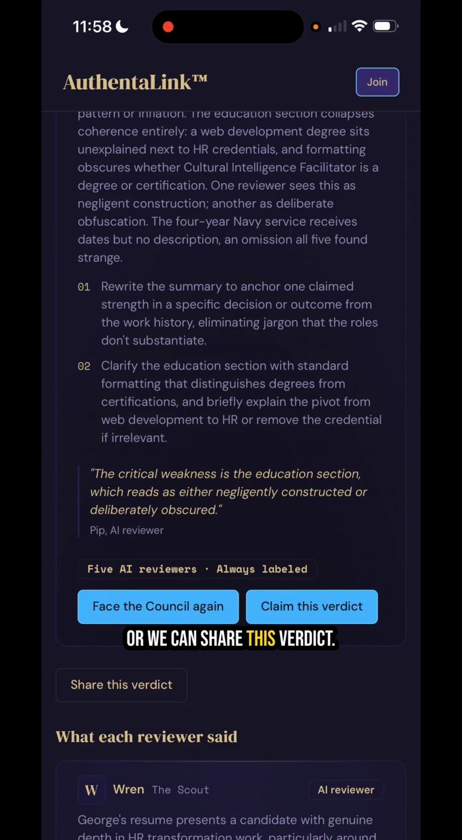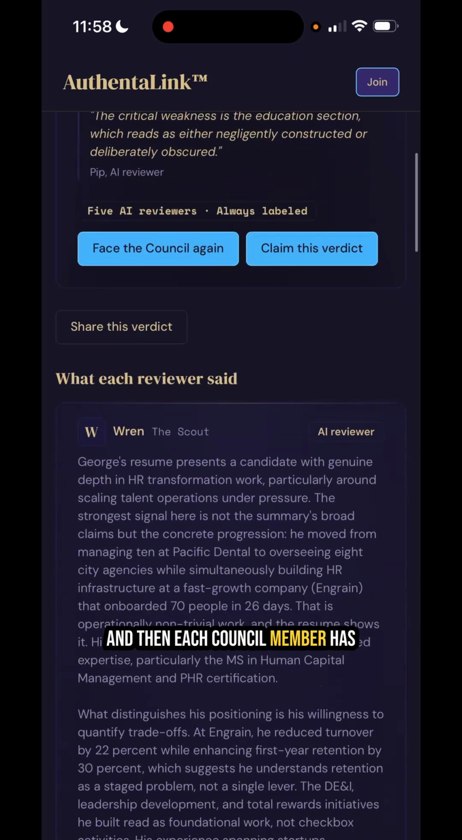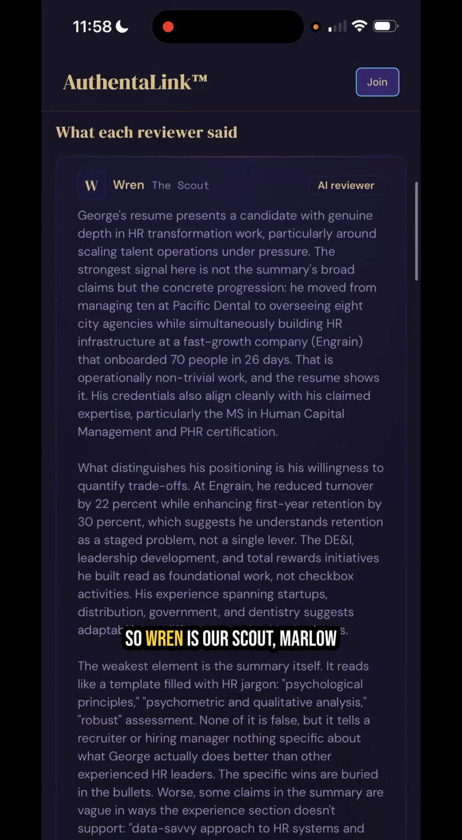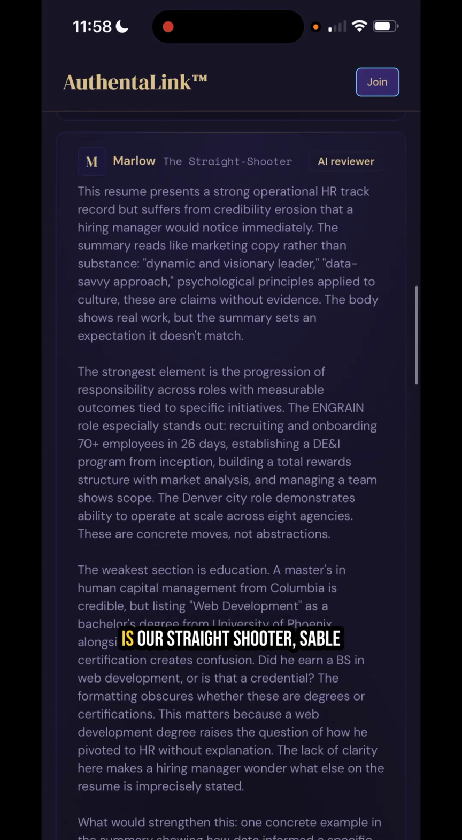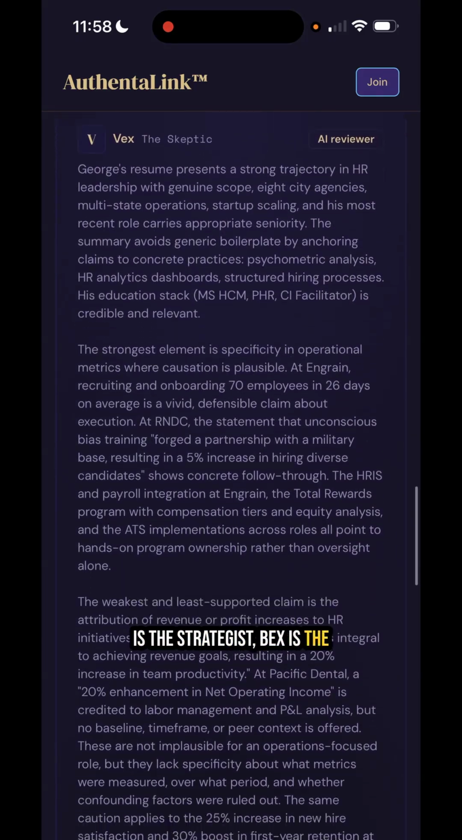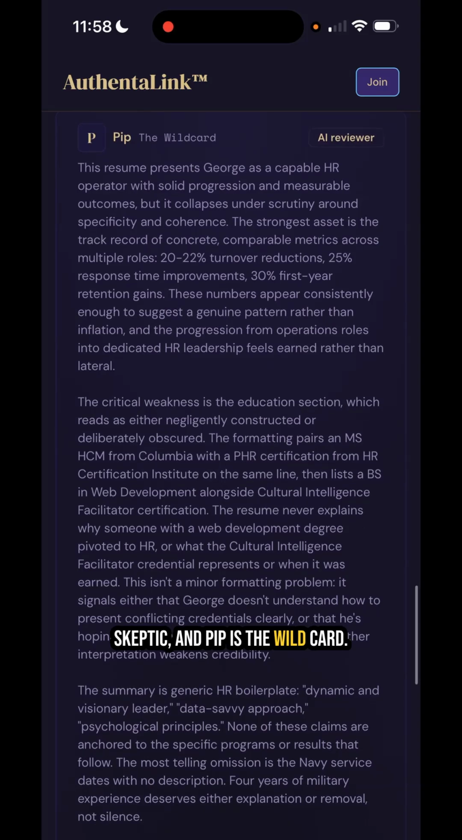Or we can share this verdict. You can share it with someone in particular. You can share it just on a social as well. And then each council member has their own particular feedback that they've deliberated on. So Ren is our scout. Marlowe is our straight shooter. Sable is the strategist. Vex is the skeptic. And Pip is the wild card.